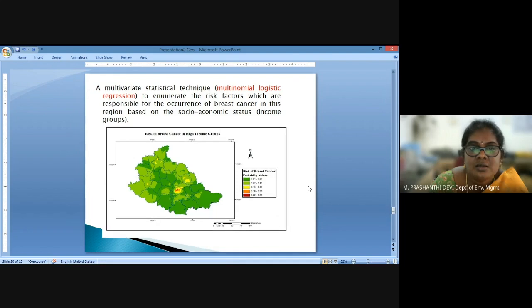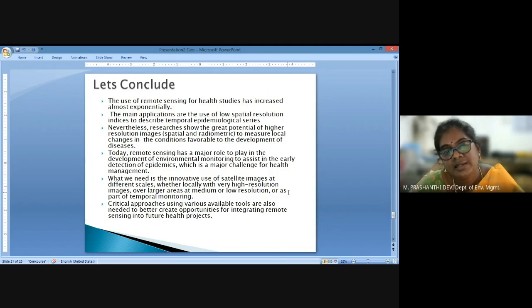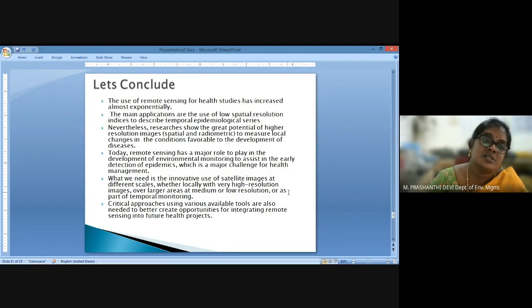Again, a multivariate statistical technique was applied to delineate the risk regions based on the risk factors. So I have just a few examples to show of how we are integrating environmental factors and socio-economic factors to delineate both communicable as well as genetic disorders in small regions of South India.